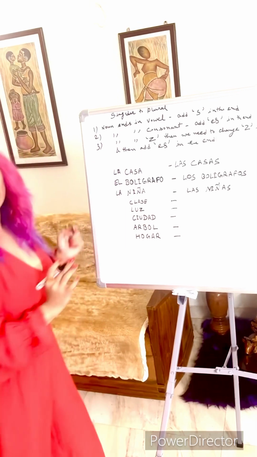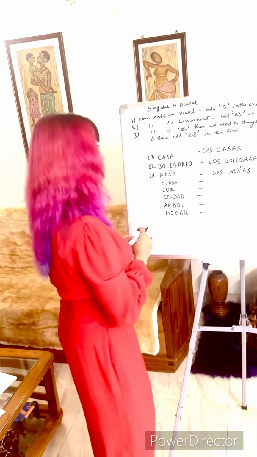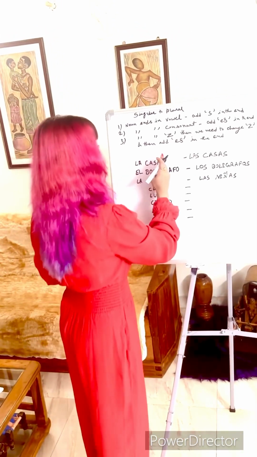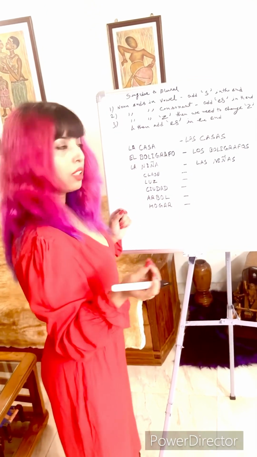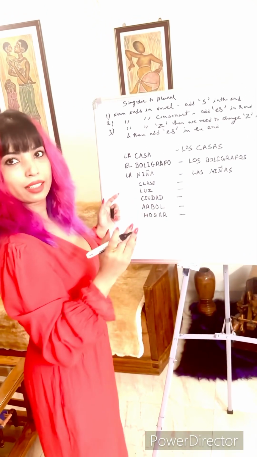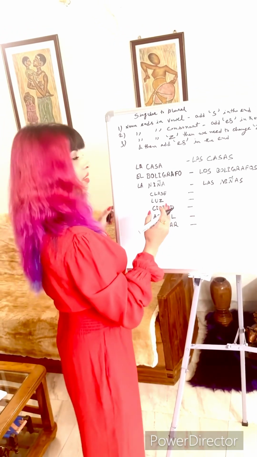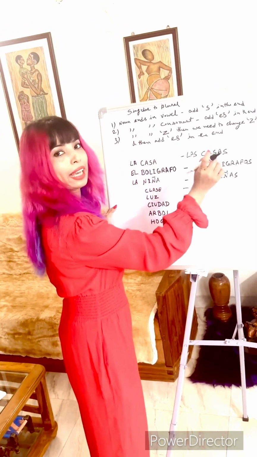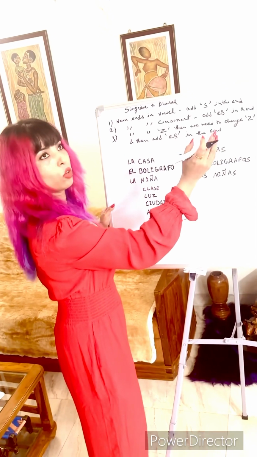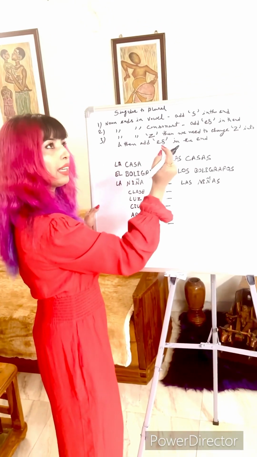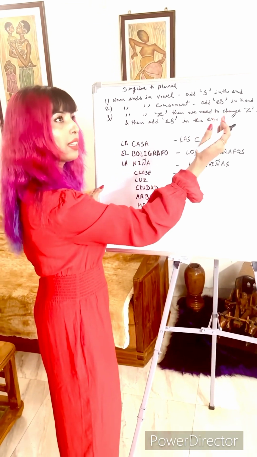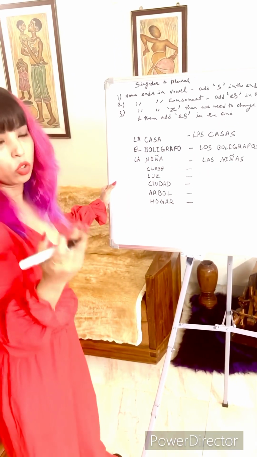Clase. And remember, I told you guys that when a word is not ending in A or O, we have some helpful ways to identify their gender. And that was this word, lones, L-O-N-E-R-S. So when a word ends in L, O, N, E, R, or S, it is masculine mostly.